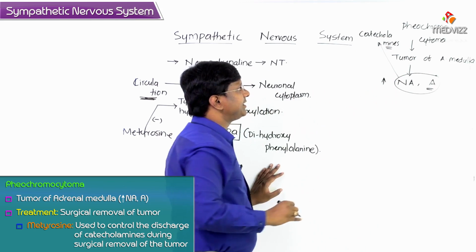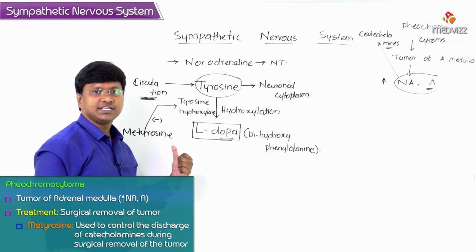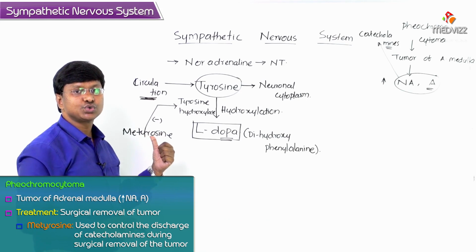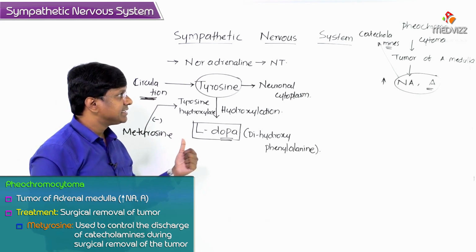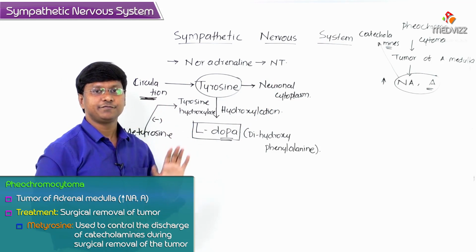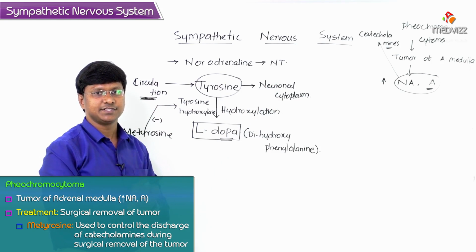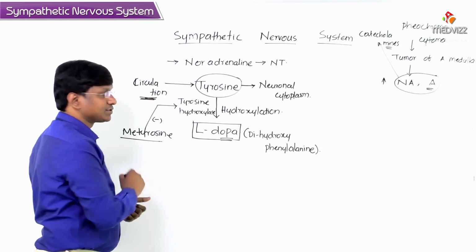Remember this point: noradrenaline and adrenaline are called catecholamines. So metyrosine is used to control the discharge of catecholamines during surgical removal of the tumor in patients with pheochromocytoma. Remember this point. Next, that is the therapeutic use of metyrosine.